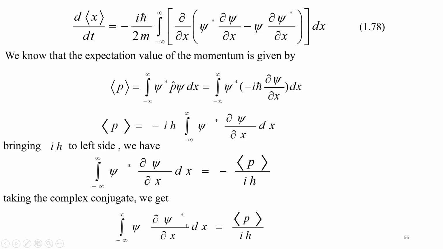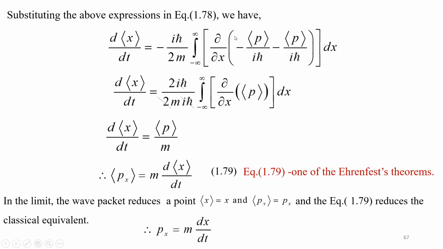Now we can substitute these two expressions in equation 1.78. So we will have minus i h cross divided by 2m, the integration with the limit minus to plus infinity, minus the expectation value of p divided by i h cross, minus the expectation value of p divided by i h cross. You can pull i h cross out. Then we will get minus 2p, so you'll have minus 2 i h cross divided by 2m i h cross.